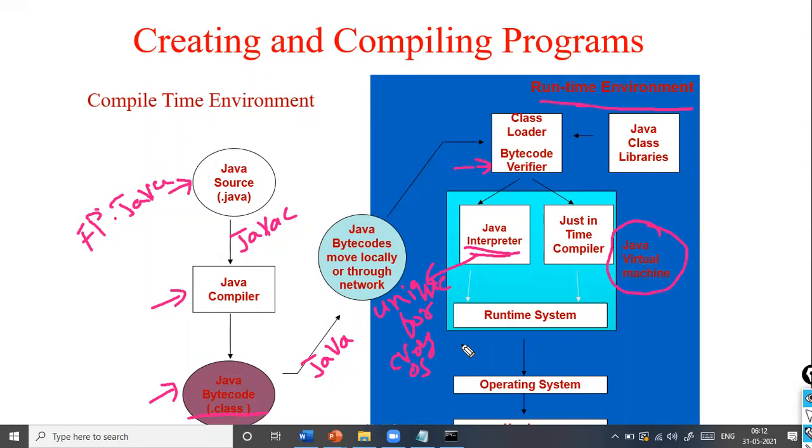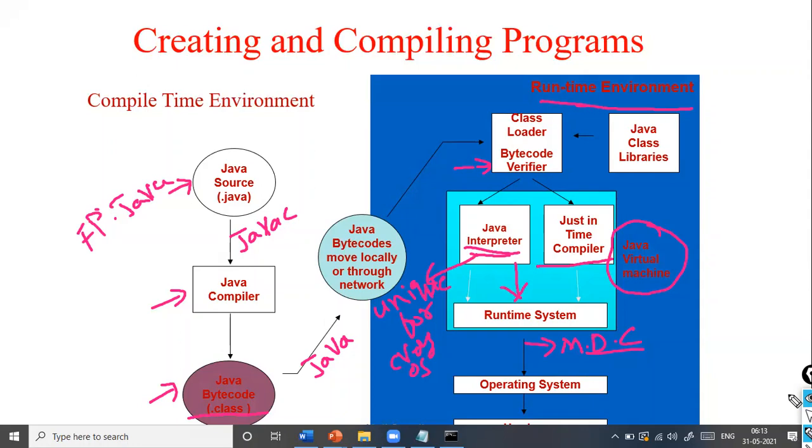Once the code is loaded, the bytecode is communicated to the just-in-time compiler. Whatever the Java bytecode is, it is communicated to the just-in-time compiler, and it is recompiled, communicating with the operating system. Here it generates the machine-dependent code, then communicates with the operating system and produces the output. This is how the internal structure of JVM works.